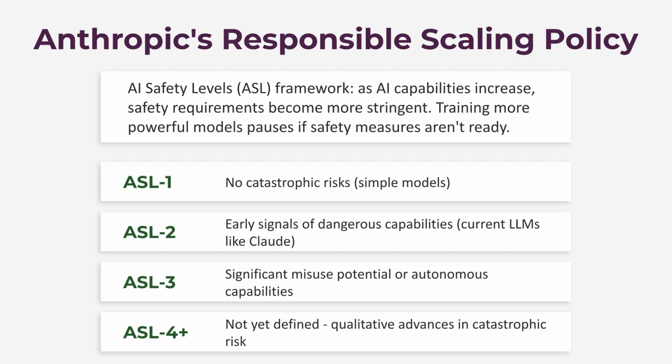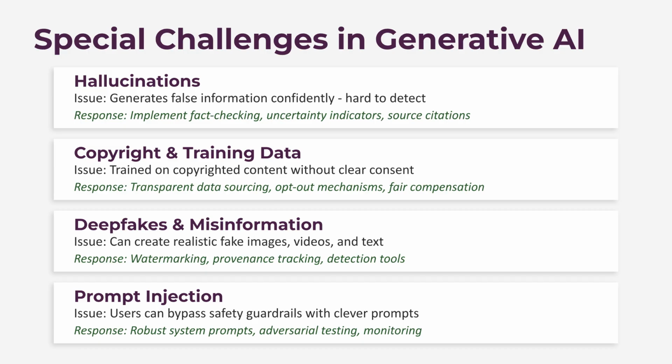Anthropic's responsible scaling policy illustrates a proactive safety framework. It uses AI safety levels, or ASL, where safety requirements become more stringent as model capabilities increase, potentially pausing powerful model training until safety measures are ready.